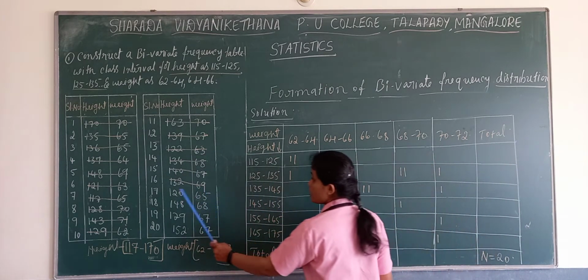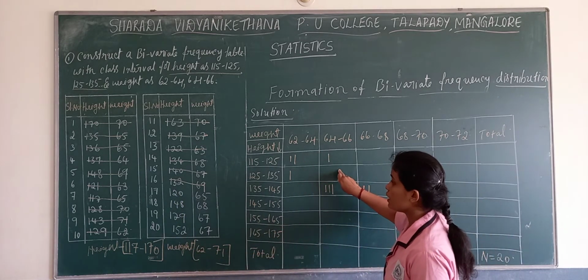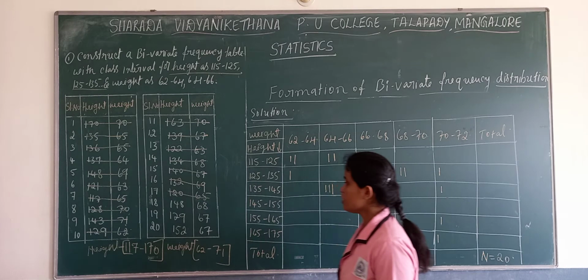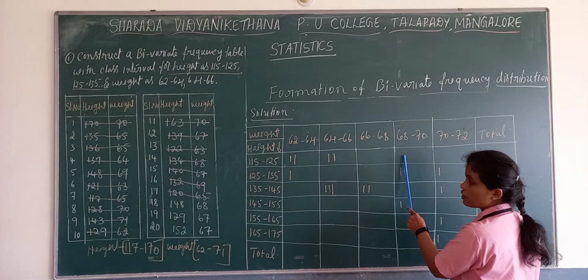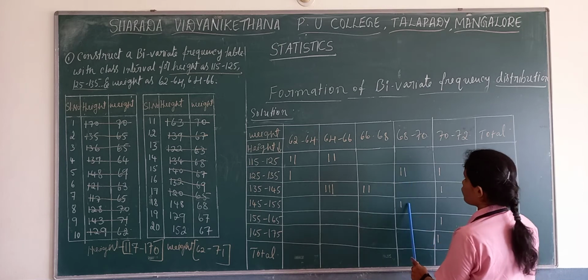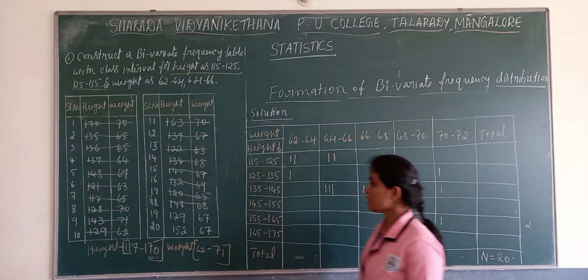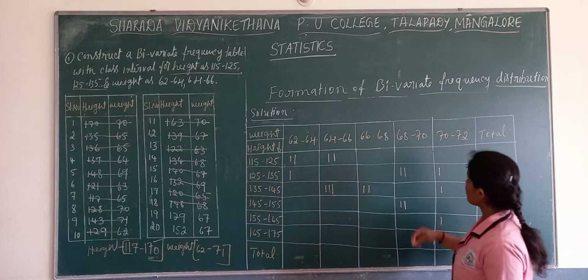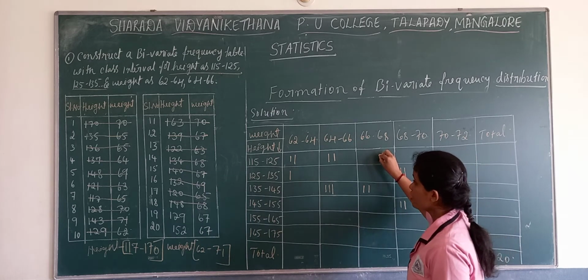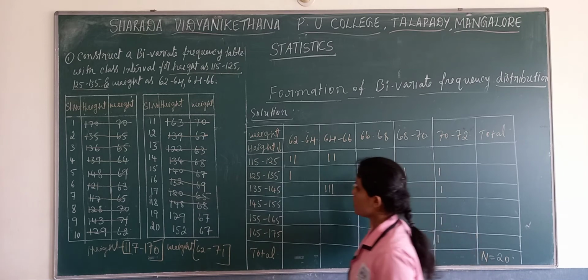Next one, 17th one, 65 and 120. Where will 65 fall? 65 will fall here and 120 will fall here. Next, 18th one, 68. 68 will fall here, and 148. 68 and 148. Next, 129 and 67. 67 will fall here and 129 will fall here, in 125 to 135.